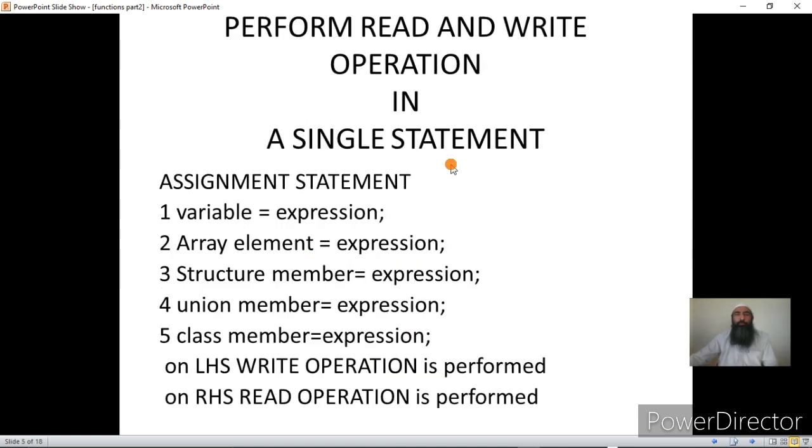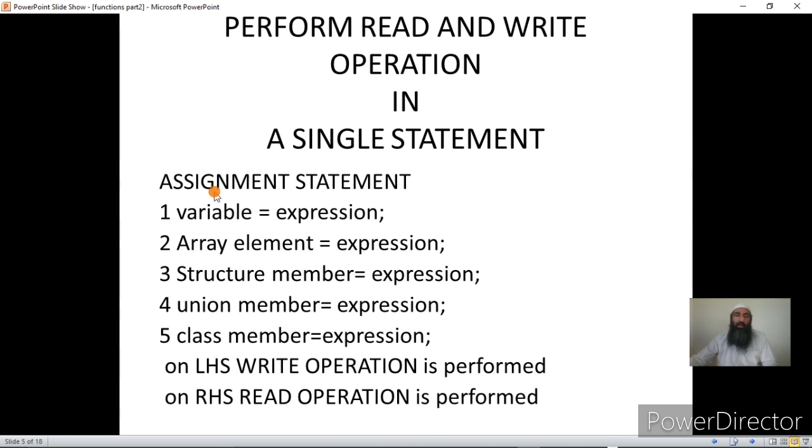Now, how else do we perform read and write operations? There is one more way, which can be done simultaneously in a single statement using an assignment statement. Because once we say variable equal to expression, what happens here? Whatever value is computed in the expression is stored in the variable. Storing something in a variable means writing into the variable, and whatever variables I have used in the expression, I am reading from those variables. So in an assignment statement, on whatever is on the RHS of the expression I am performing a read operation, and on whatever is on the LHS of the assignment statement I am performing the write.